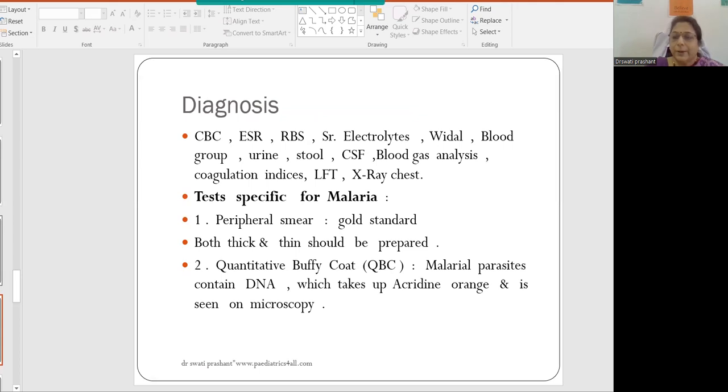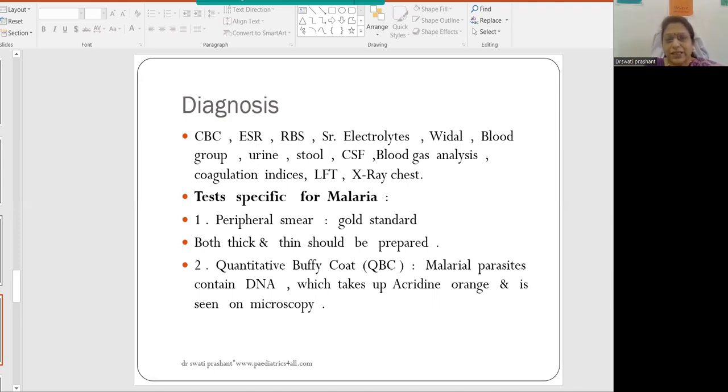Now, how to diagnose malaria? Complete blood count, ESR, random blood sugar, serum electrolytes, Vidal test, because a patient having high-grade fever, chills, rigors, body ache, and headache can also have typhoid fever. Blood group should be done because we may have to give a blood transfusion. Urine, stool, CSF, blood gas analysis, coagulation indices, liver function test, and X-ray chest. These are the basic investigations to be done to rule out other causes of similar high-grade fever with rigors and anemia.